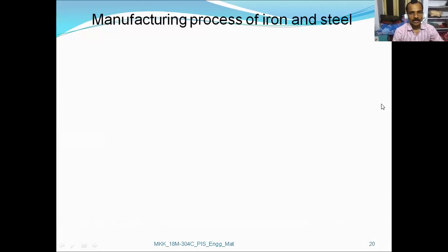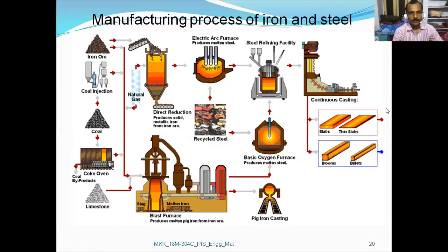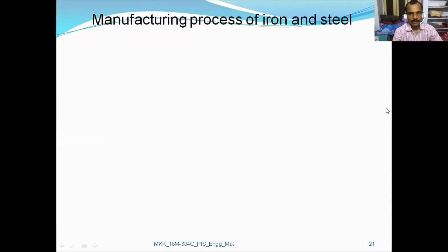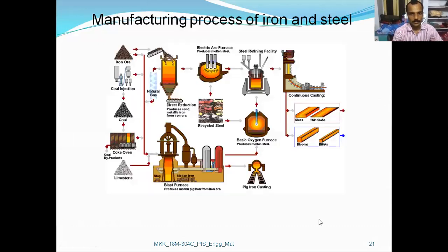So later moved on to the manufacturing of iron and steel by different methods. Here iron ore, coal, limestone. Coke is heated in coke oven, iron ore for coal is by coal injection process.